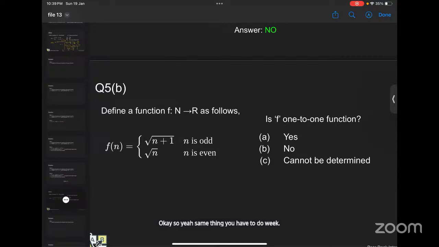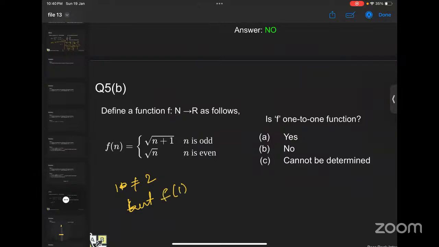No, ma'am. Why? Once you are saying no, that means you should have the example. 1 and 2. But f of 1 is equal to f of 2, right? So this is not a 1-1 function. Okay. Is it fine? Any other doubt?